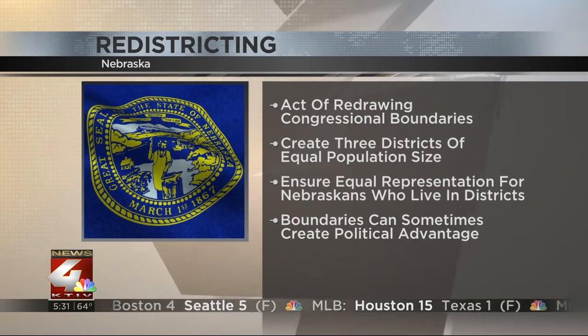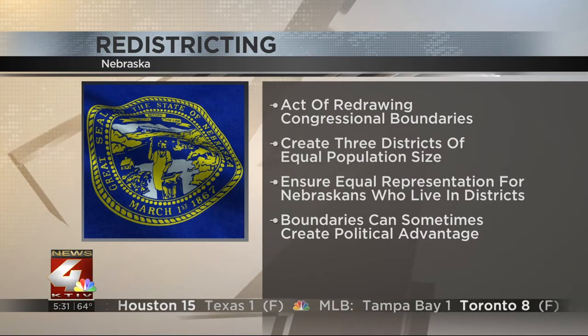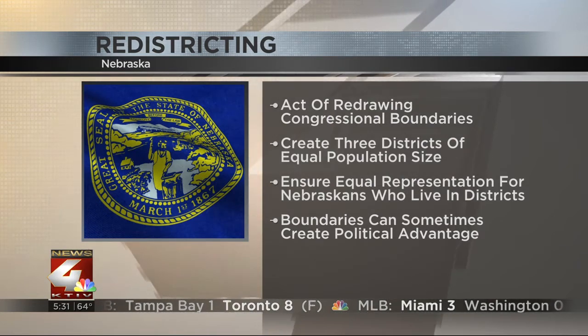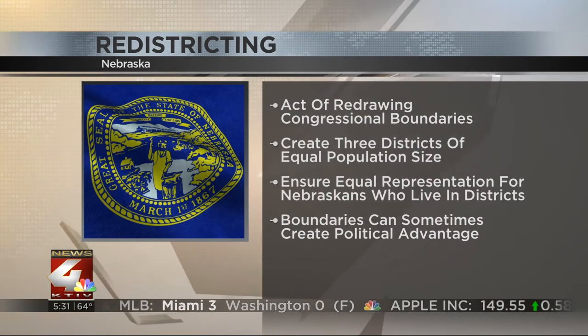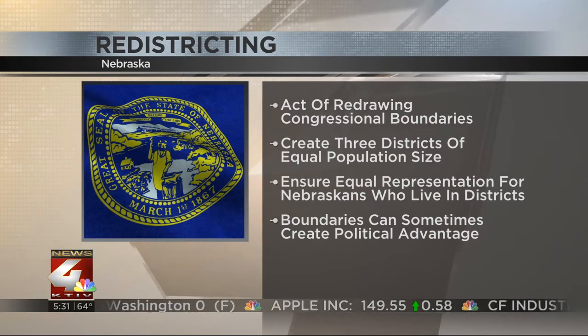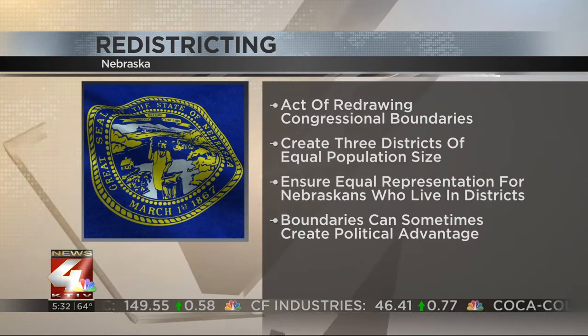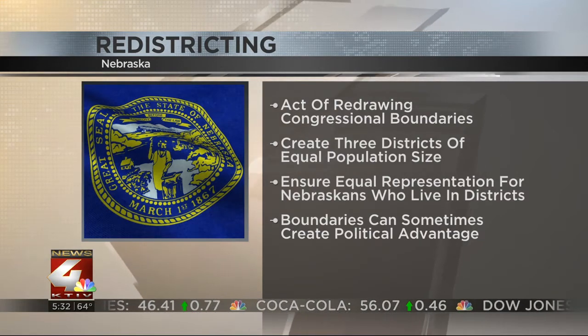districts. According to LR 134, senators will draw congressional districts with populations as close to equal as practicable. It is to ensure equal representation for Nebraskans who live in those districts. It can be a complicated process because lawmakers have the ability to stack the deck, creating boundaries which give one party an unfair political advantage, a process that actually is illegal, and it's known as gerrymandering.